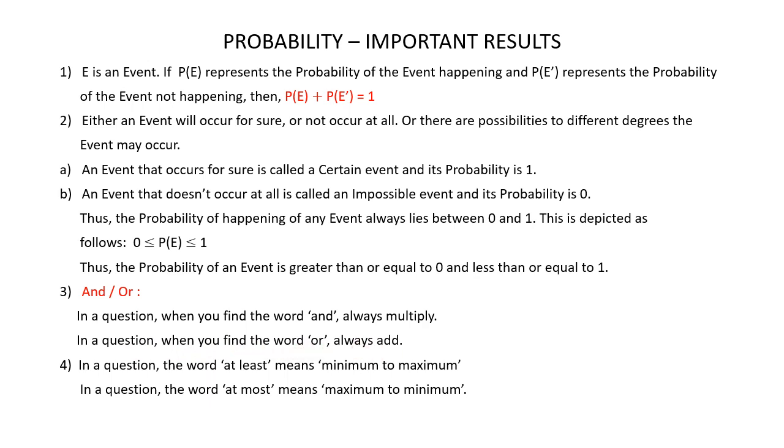Note these two words: at least, at most. In a question, the word at least means minimum to maximum. For example, at least 3 means a minimum of 3 to a maximum of any number. In a question, the word at most means maximum to minimum. For example, at most 3 means a maximum of 3 to a minimum of 0.